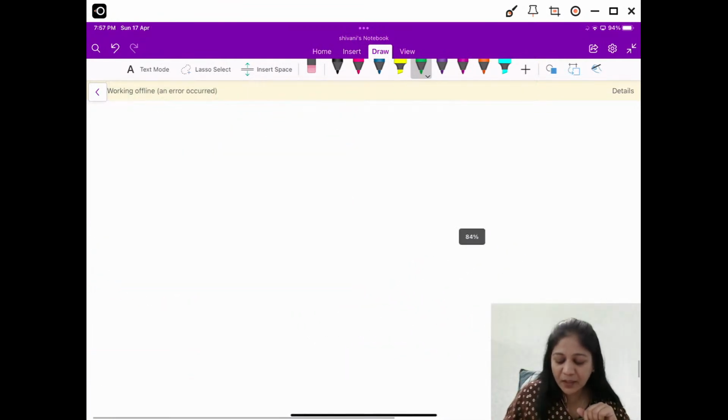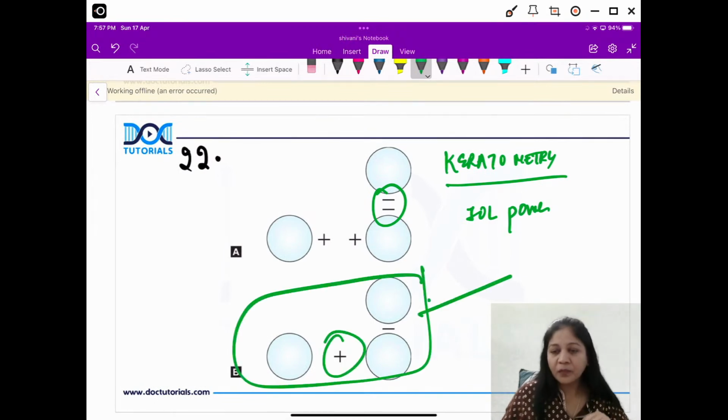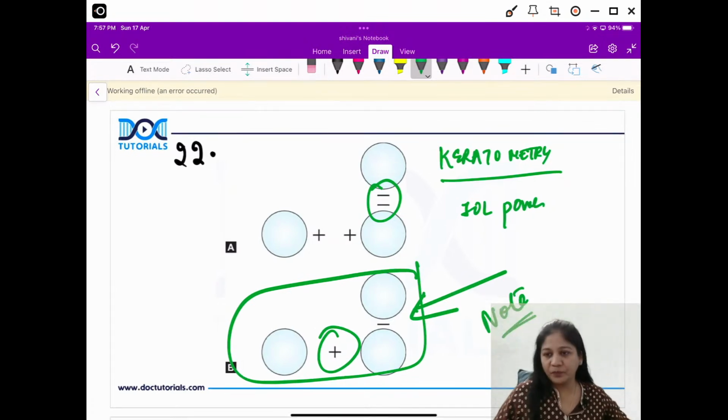Now the second step is that you focus minus with a minus and a plus with a plus. So this is the end picture. When you see this on the patient's cornea, you will come to know this is the end point, and then you note down the reading. Okay, this is the end picture, minus with a minus and plus with a plus.